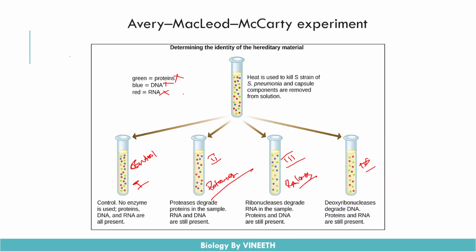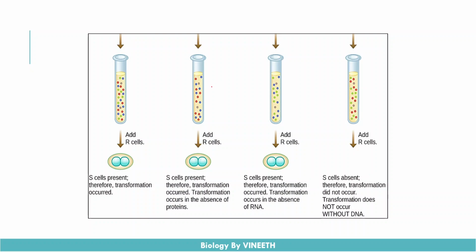And when the test tube contains the deoxyribonucleases, the DNA which is present in the test tube will get degraded. And they transferred the mixture which is present in the 4 different test tubes into bacteria.